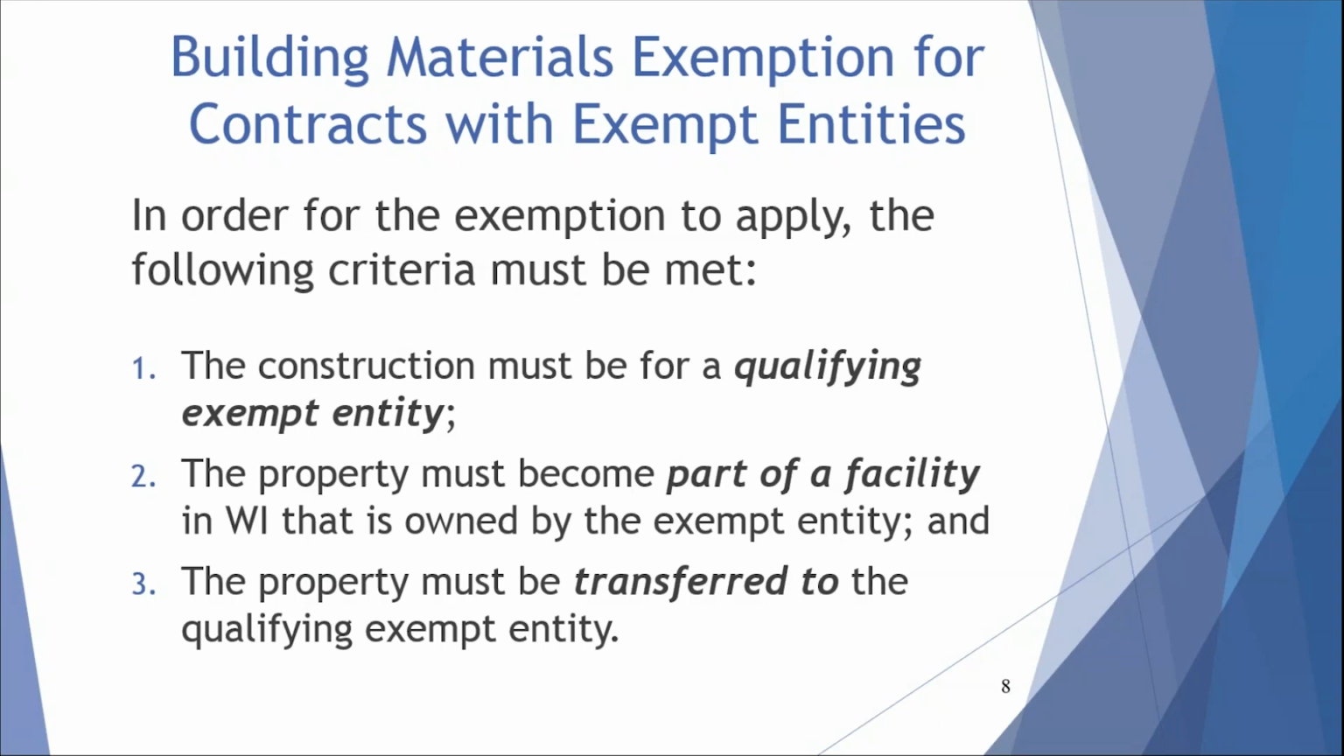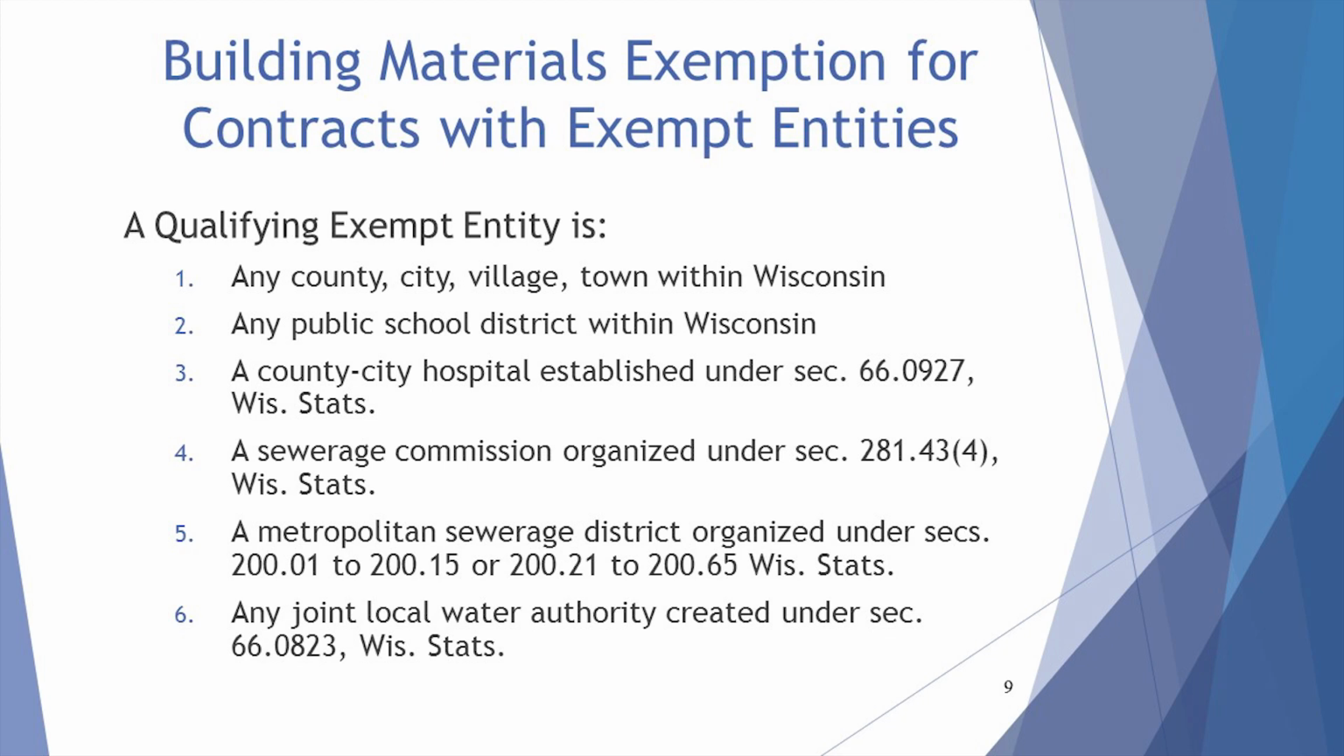Within the exemption, 3 qualifying criteria must be met in order for the contractor performing a real property construction activity to qualify for exemption on its purchase of materials. These criteria are: 1. The construction contract must be for a qualifying exempt entity. 2. The property must become part of a facility in Wisconsin that is owned by the exempt entity. And 3. The property must be transferred to the qualifying exempt entity. Next, we will discuss these 3 criteria and how they are applied.